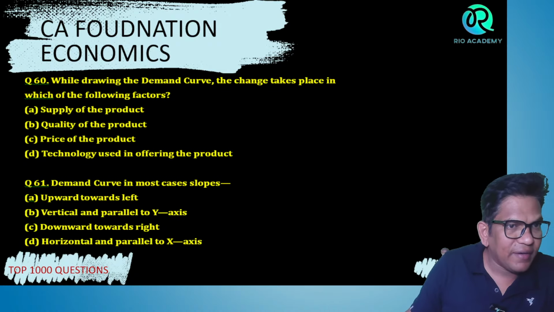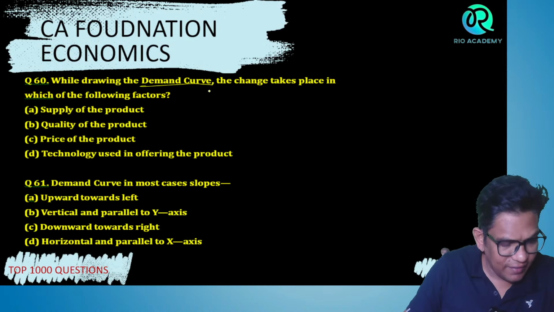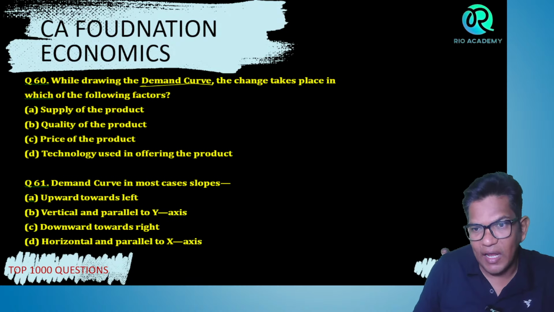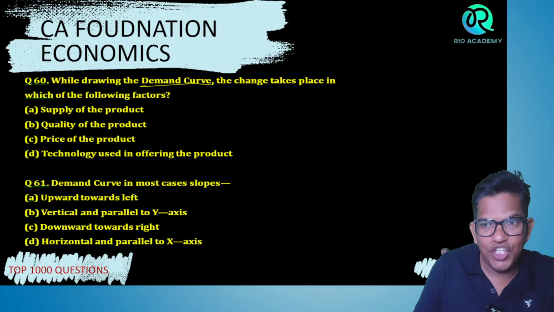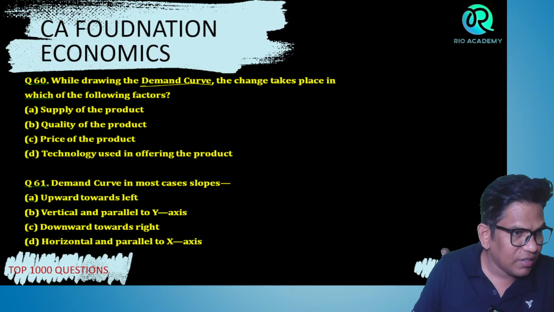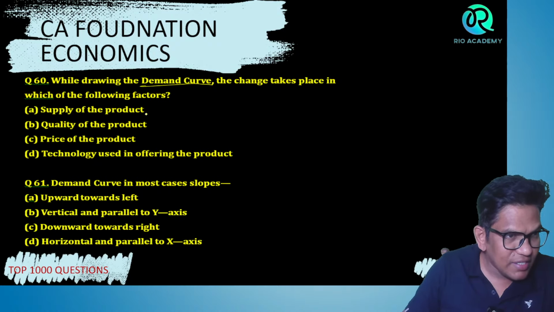While drawing the demand curve, the change takes place in which of the following factors? Guys, this is supply product, correct?